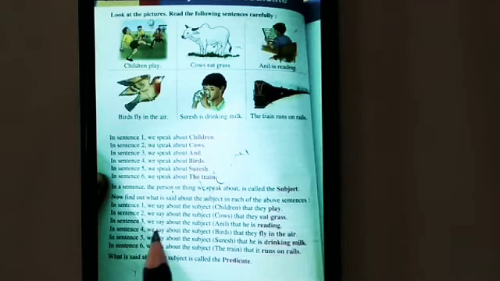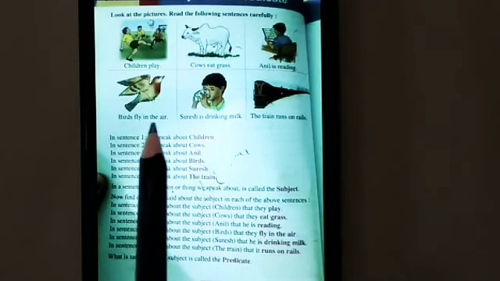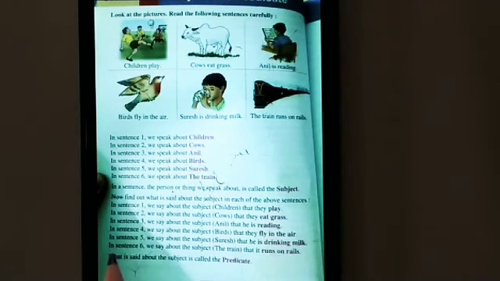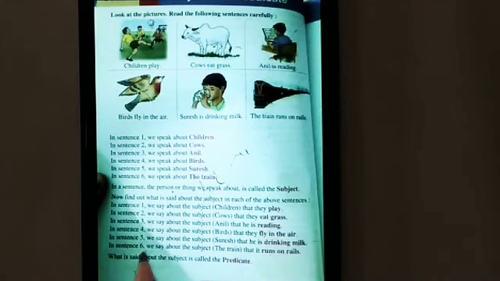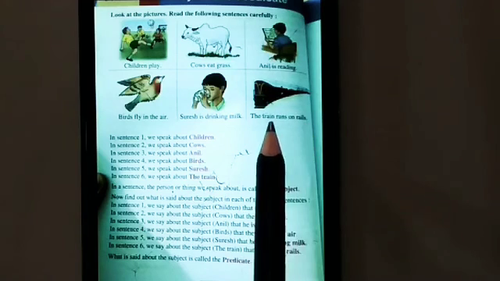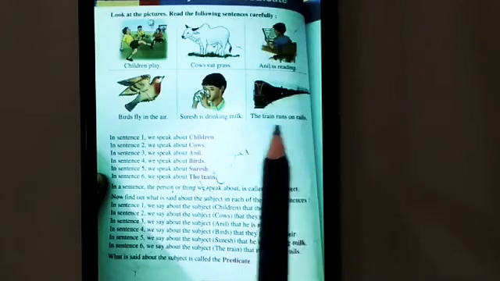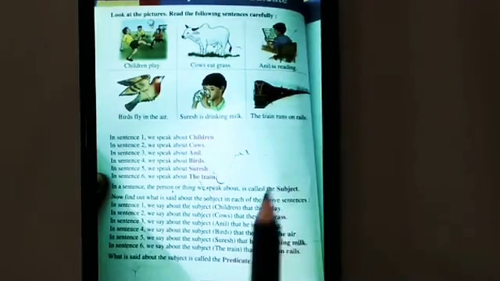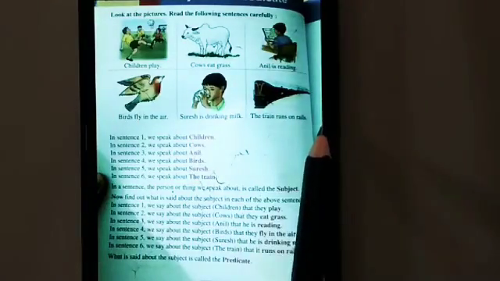In sentence 4, about birds that they fly in the air. In sentence 5, about Suresh that he is drinking milk. In sentence 6, about the train that it runs on rails. What is said about the subject is the predicate. These are the predicates of the given sentences.